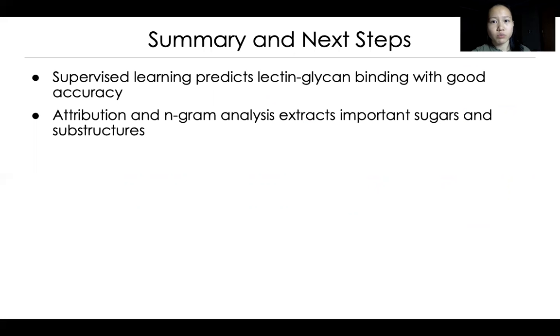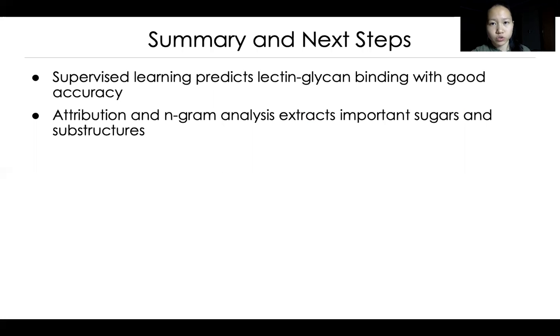So in summary, we predicted lectin-glycan binding strength with state-of-the-art accuracy and uncovered motifs critical to the model's prediction of binding strength using an interpretable supervised learning framework. Supervised learning with GNNs provides a generalized system to learn over diverse glycan structures and lectin identities. N-gram analysis and graph attribution extract important sugar and substructures for specificity, with graph attribution for the first time revealing both key monomers and substructures more precise than the individual monomer level.